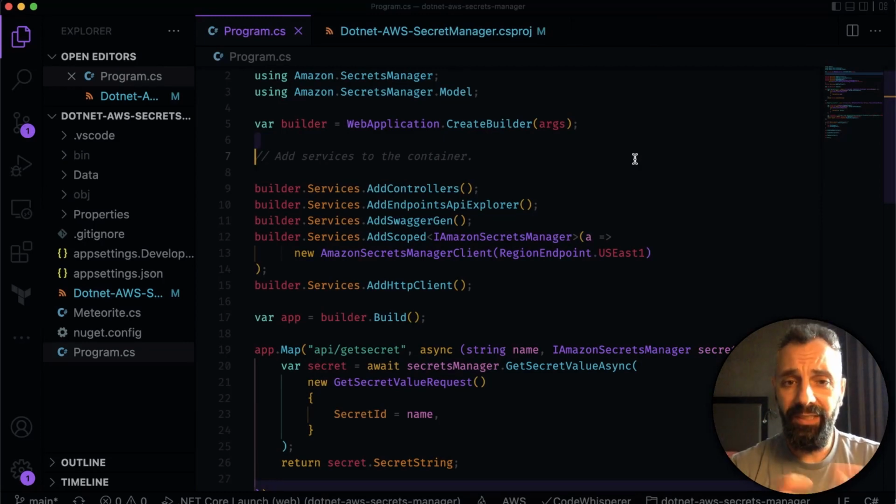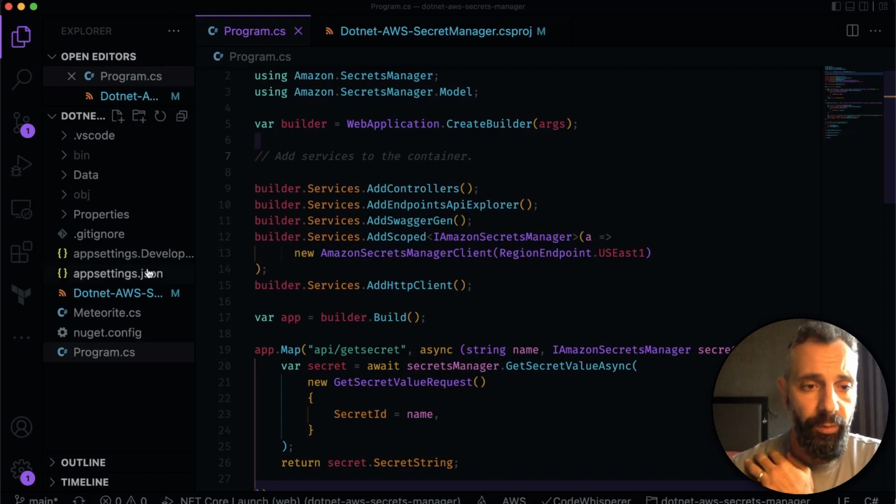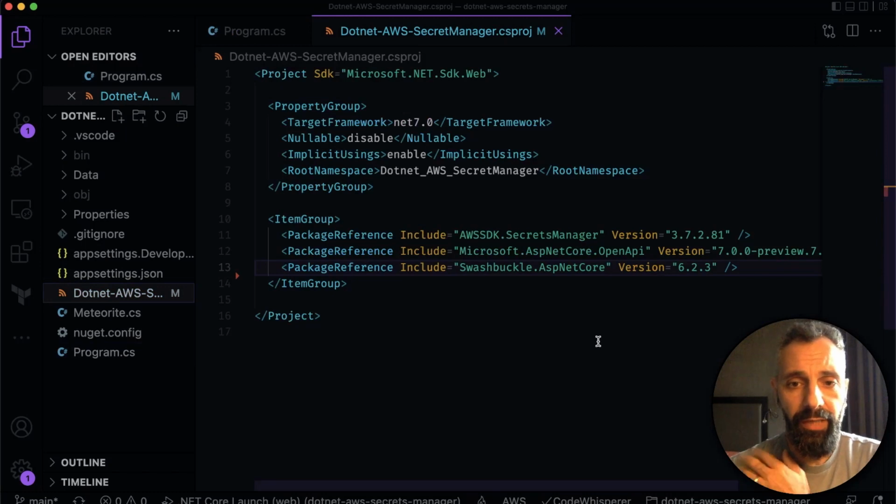We will start with the Secrets Manager, which we're going to use in our .NET API to pull secrets out. We'll start with the Secrets Manager because that's the service that most of us should be using today, because of the robustness, the replication, and the auditing. There's an SDK for .NET, so if you were to start, you will need to download the AWS SDK Secrets Manager and grab the latest version.